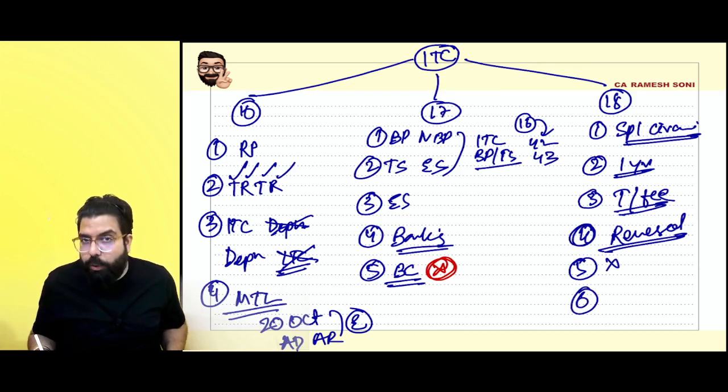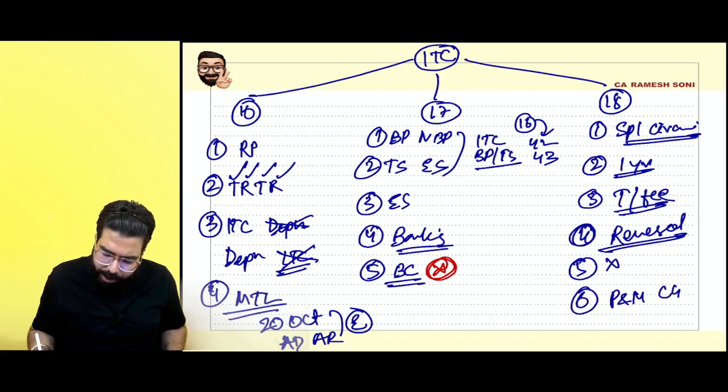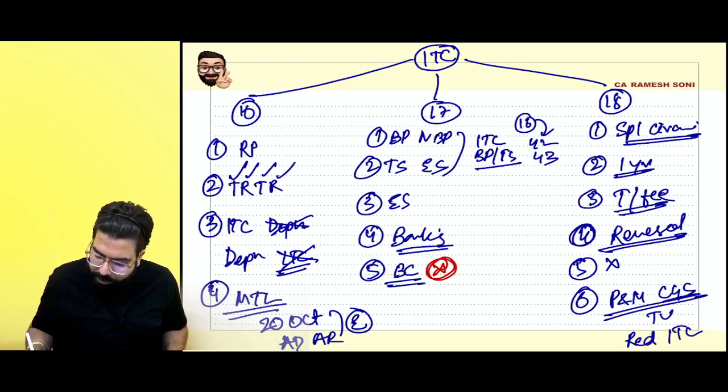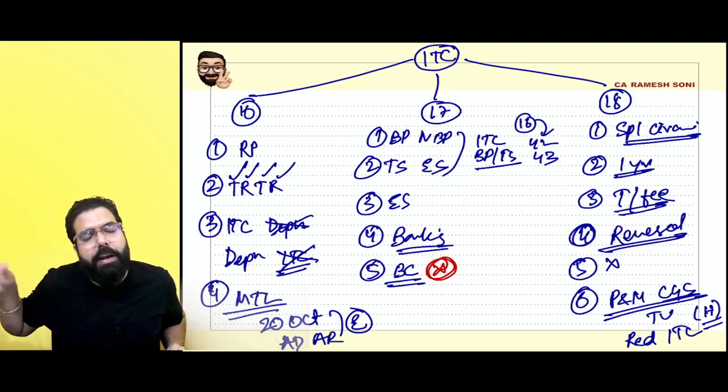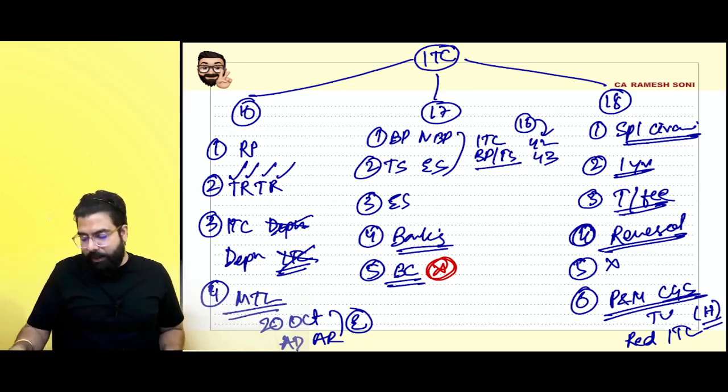18.6: when you are selling your plant and machinery or capital goods, you have to pay tax on transaction value or the reduced amount of input tax credit, whichever is higher, but not applicable in case of the refractory bricks, mold dies, etc., which are sold as scrap. In that scenario, you just have to pay tax on transaction value.